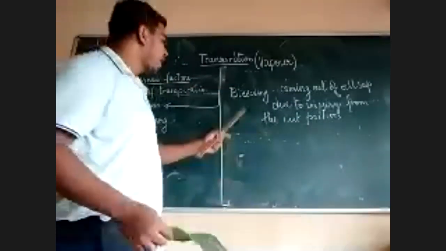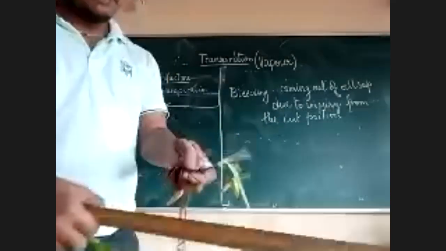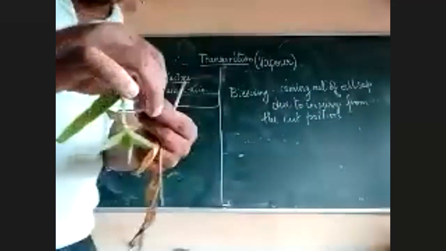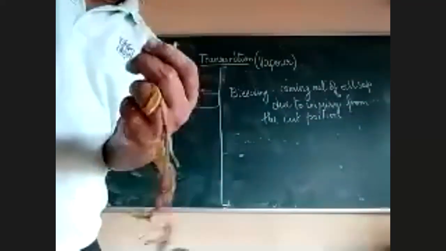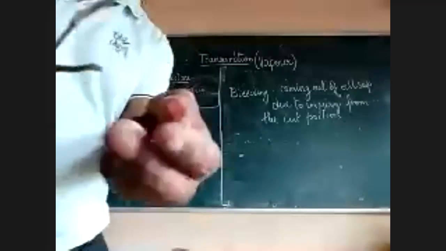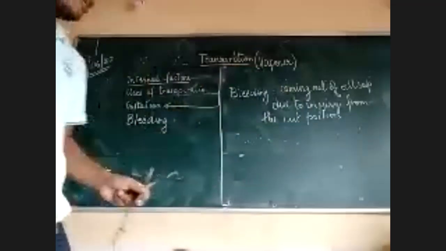Got it? And the last one is bleeding. When you cut, you get sap coming out. Again, I'll just see whether it has come. Okay. See this. This is called bleeding. So I'll stop the class.